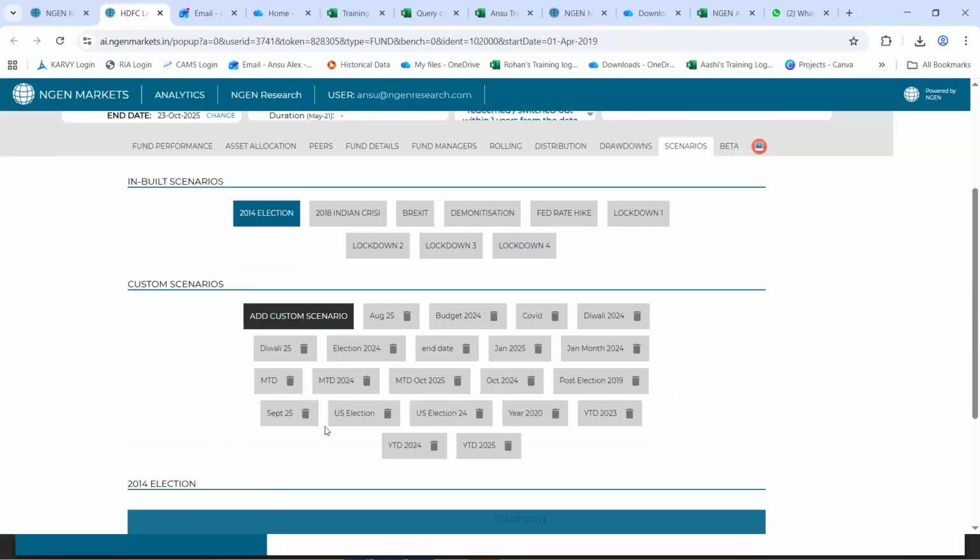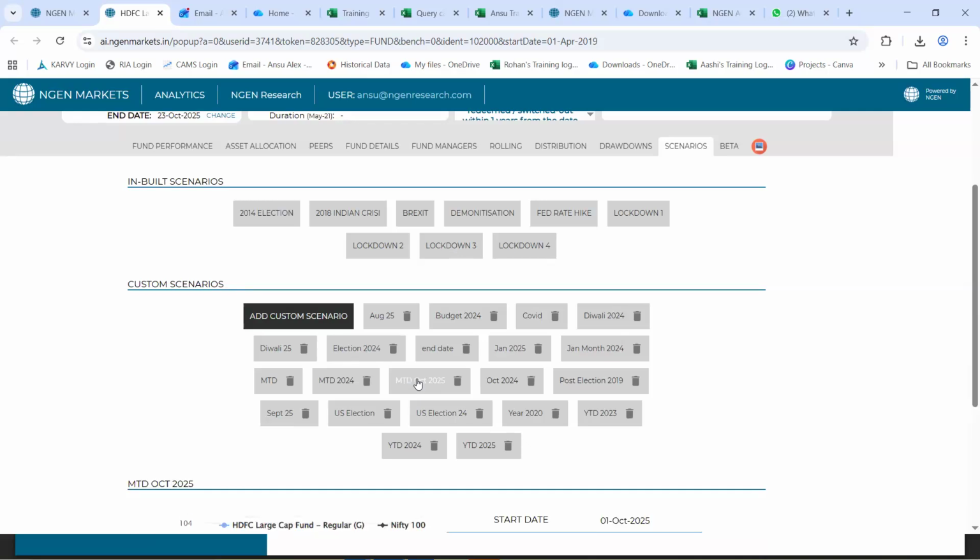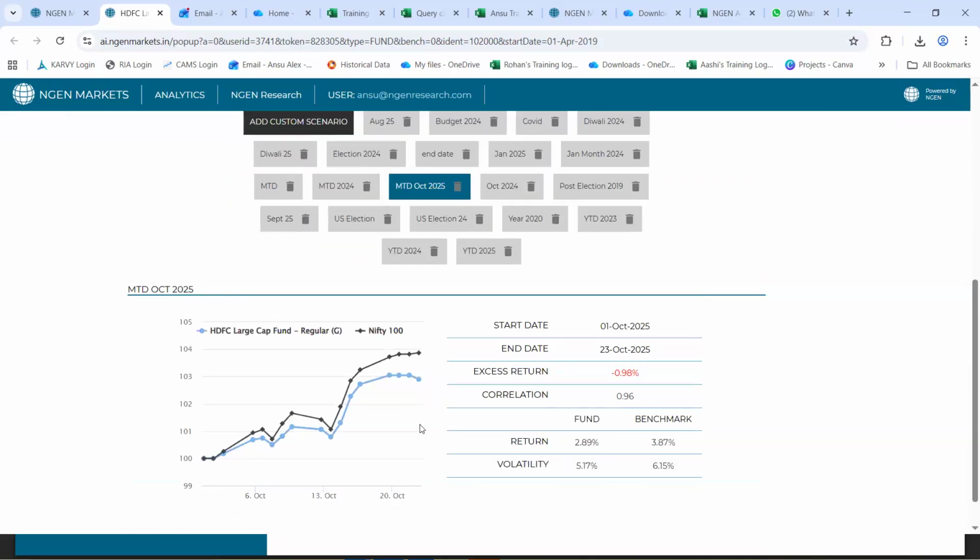All you see is that it has gotten saved into this section. Once it gets saved, all you need to do is click on the name of that respective scenario, and your data comes up accordingly. So in this MTD time period that I had created, how did the fund perform against the benchmark?